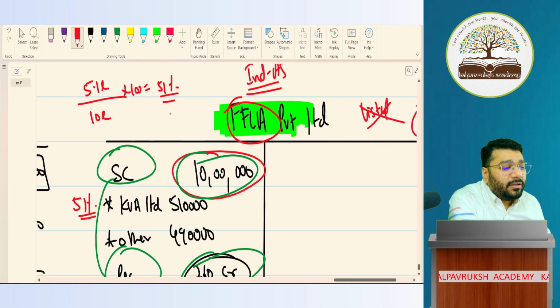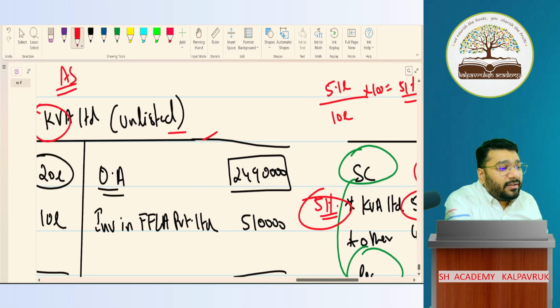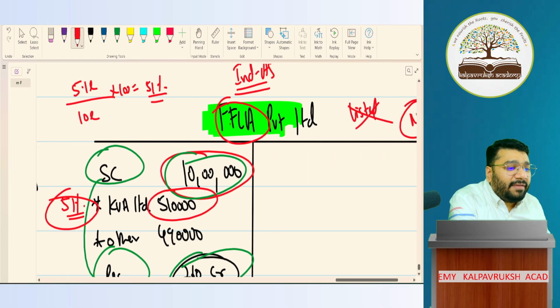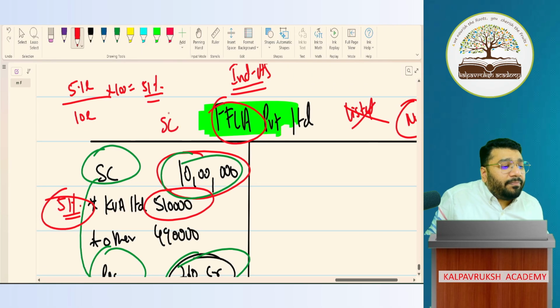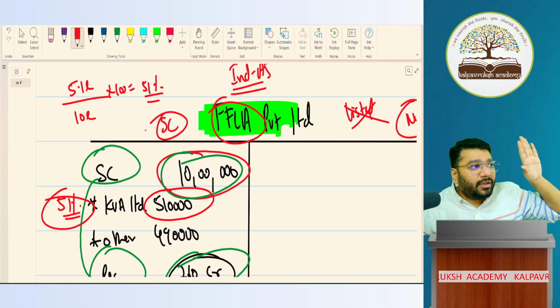Can I say the percentage of holding is still the same? So can I say KVS is the holding company, or you can say parent company, and FFLA is still the subsidiary company. Holding and subsidiary relation comes based on the percentage of investment. Got it? Not got it?